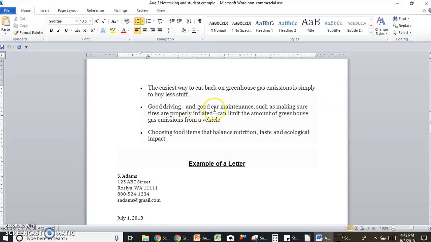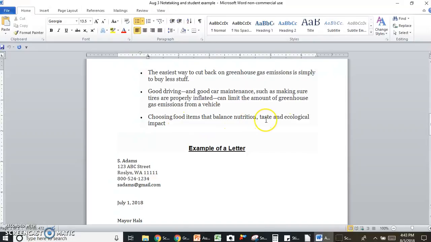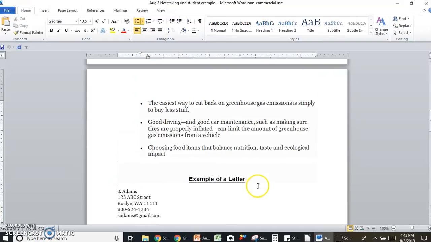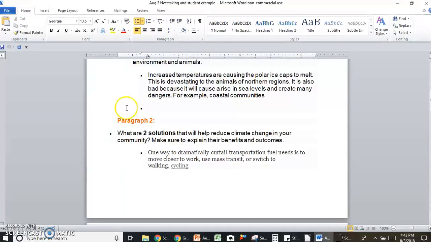All right, good driving and good car maintenance, such as making sure tires are properly inflated, can limit the amount of greenhouse gas emissions from a vehicle. Little things like that. Choosing food items that balance nutrition, taste, and ecological impact. So right now, there's a really big move for people to stop using straws. So maybe you go to a restaurant and you decide, you know what, no thank you, I'm not going to use a straw to drink my water or my soda or whatever it is that you're drinking. So again, those are solutions.